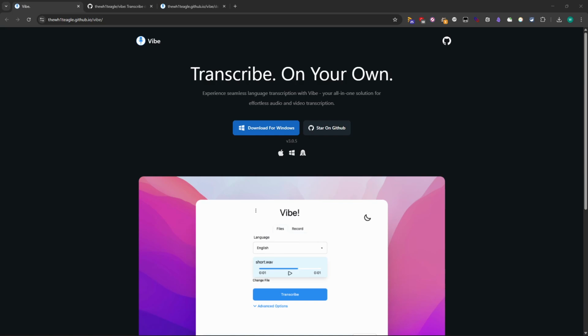I'll tell you more about Vibe. Vibe is a free open source desktop app for macOS, Windows and Linux that transcribes audio and video completely offline using OpenAI Whisper model. Because it runs locally, your data never leaves your computer. No internet connection is required and privacy is fully preserved.